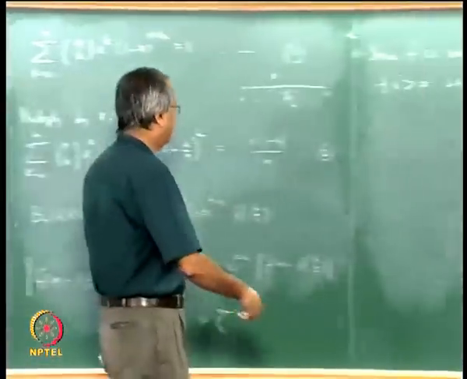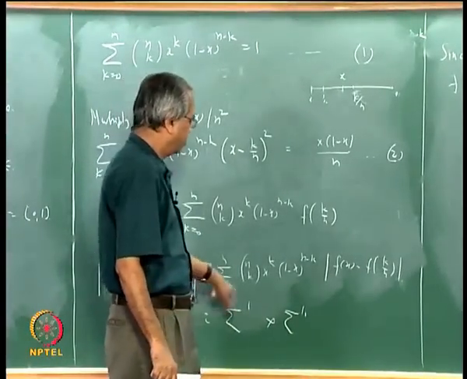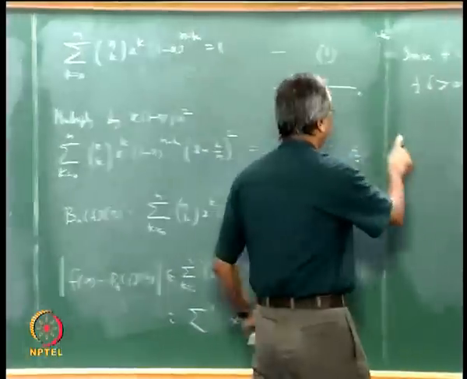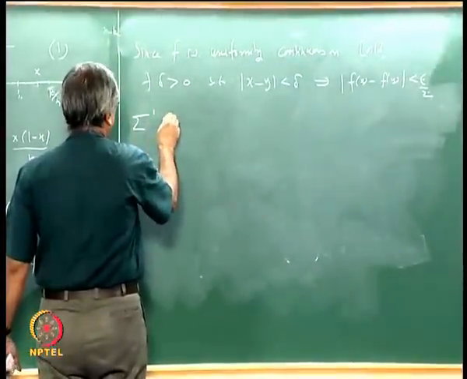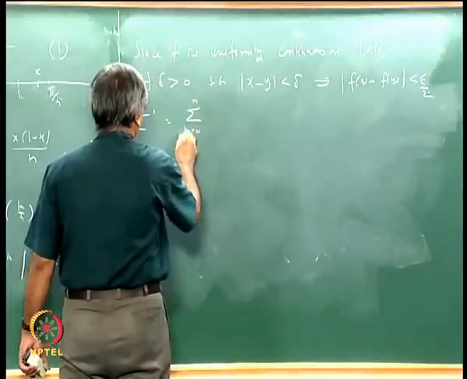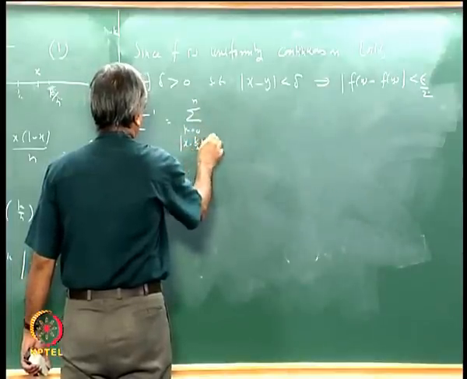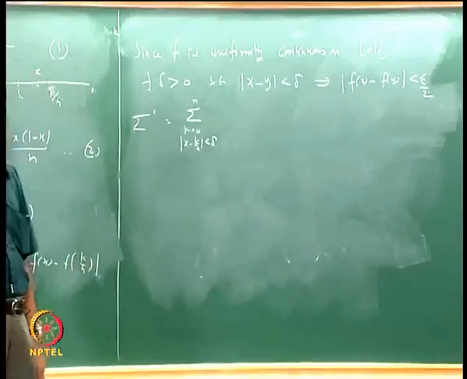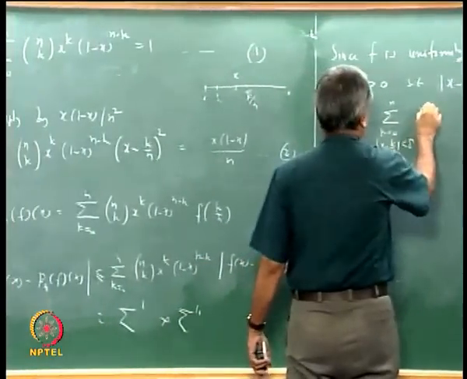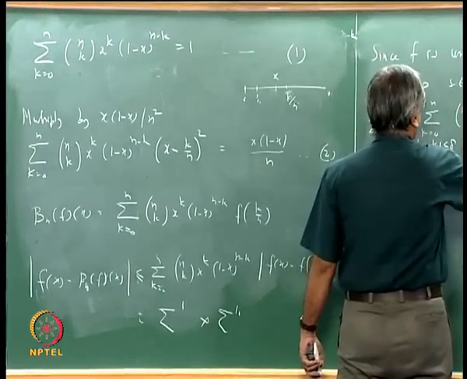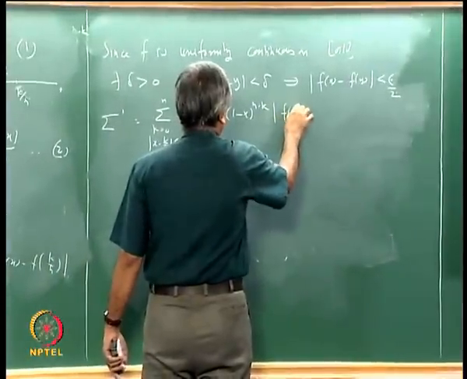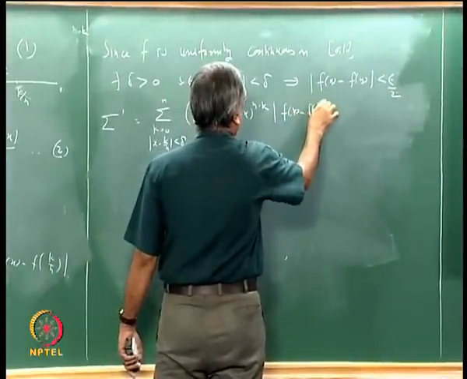So what is sigma prime? Sigma prime is where I take only those indices k for which mod x minus k by n is less than delta. Sigma prime is sigma k going from 0 to n, with mod x minus k by n less than delta, of nCk x to the power k, 1 minus x to the power n minus k, multiplied by mod fx minus f of k by n.